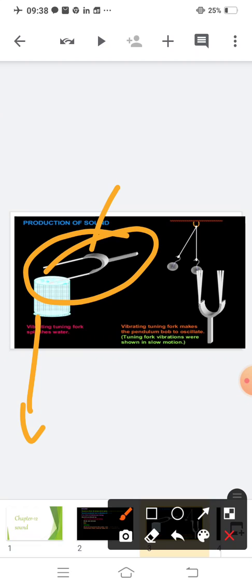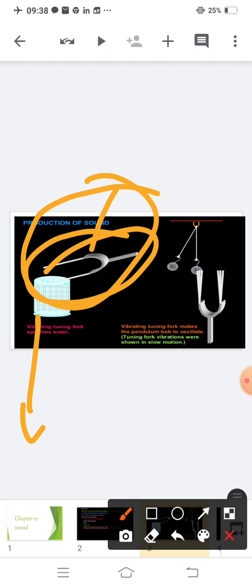So if you strike this and take it near the water, ripples will form. So these ripples prove that this tuning fork is in a vibrating motion. And if you put this near the pendulum, that pendulum will start moving slowly and slowly.